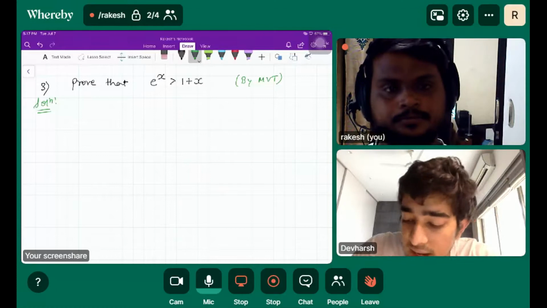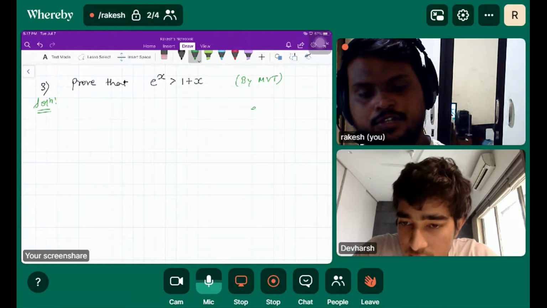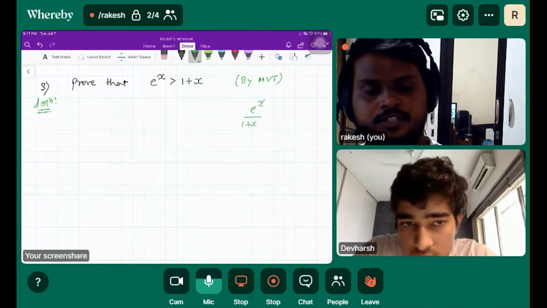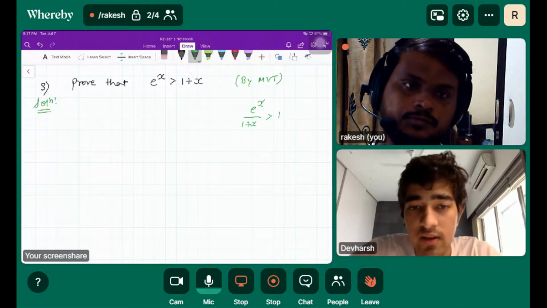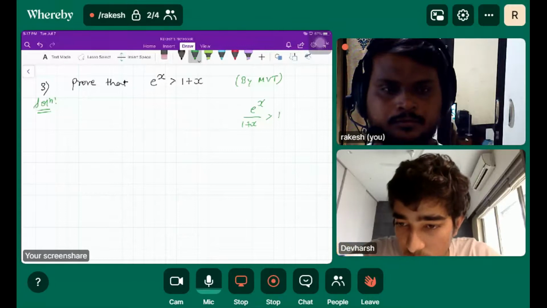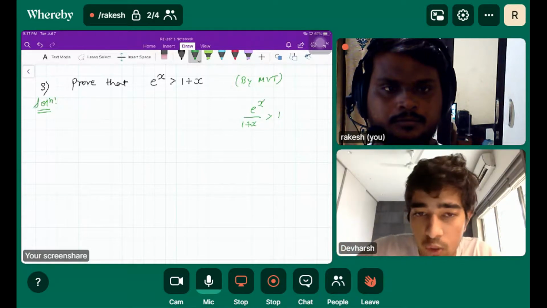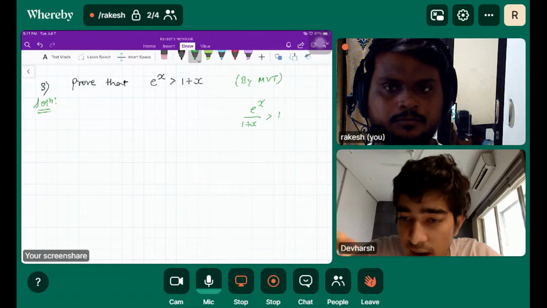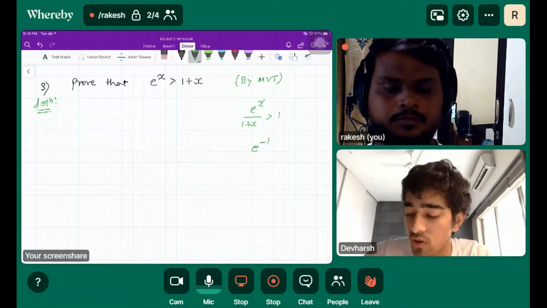If you take 1 plus x to the other side, that becomes a denominator, right? So e raised to x minus 1 upon x minus 1. If you try to manipulate it and add minus e to the power minus 1 on both sides, I'm still not too sure what to do.